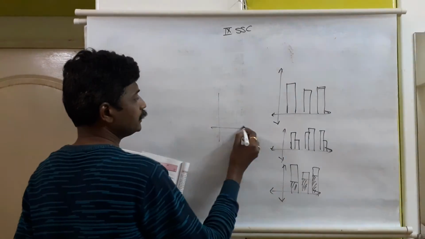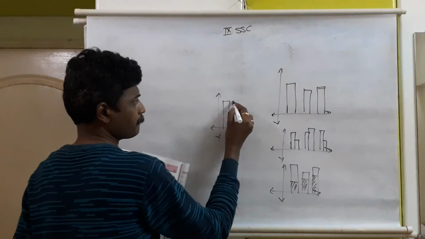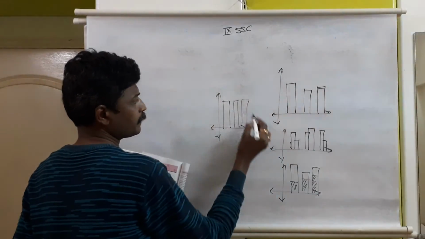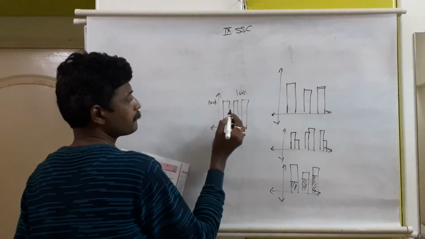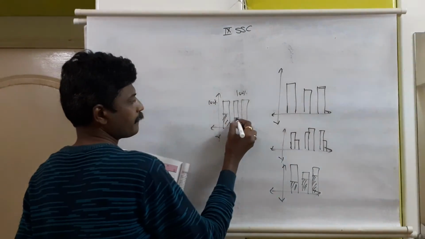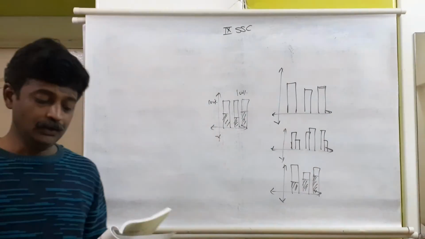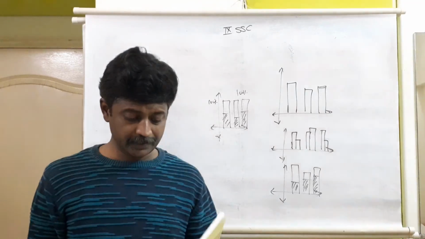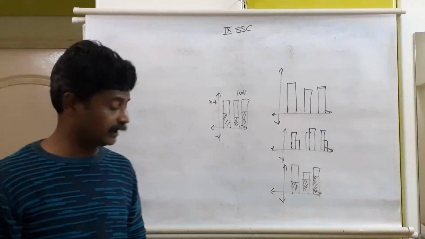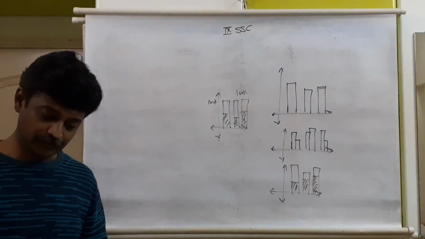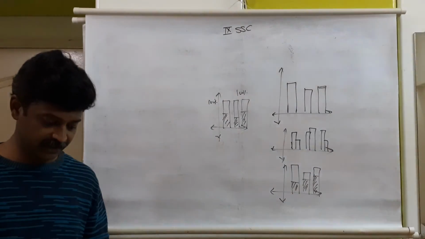If it is converted into percentage, suppose this is 100%, then it is a percentage bar diagram. In this way, first is the joint bar diagram, then the subdivided bar diagram, and the percentage bar diagram. These three types of bar diagrams are part of your syllabus for this academic year.